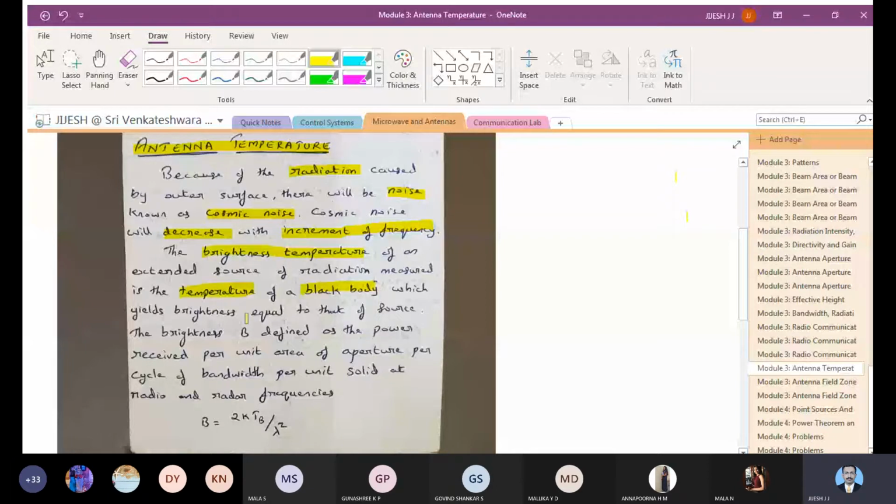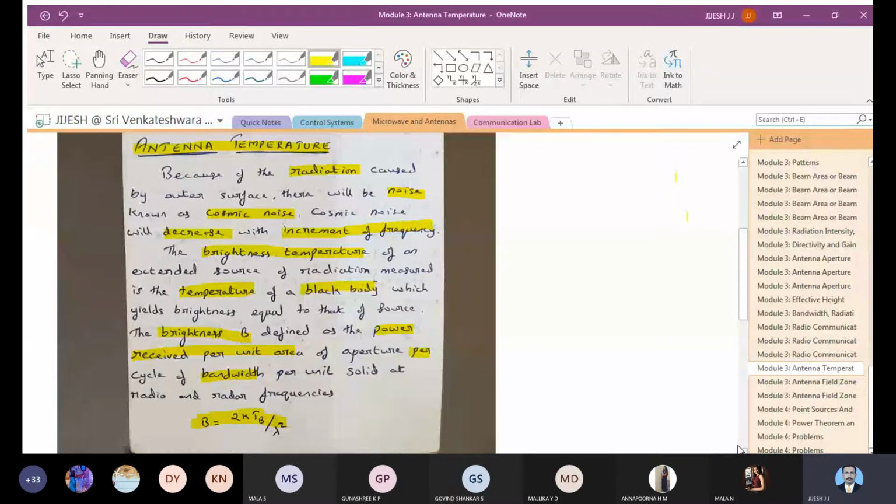Brightness is denoted as B and is defined as the power received per unit area of aperture per cycle of bandwidth per unit solid angle at radio and radar frequency. We can write the equation for this brightness B as 2kTb divided by lambda square.